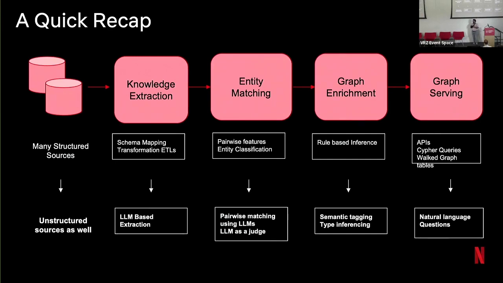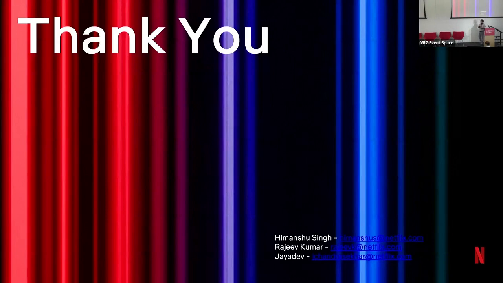We are moving from rule-based inferencing to LLM-based inferencing, where we are doing things like semantic tagging and entity type inferencing, where we are trying to identify what type of entity it is, and so on. And finally, we are moving our graph serving stack from traditional ways of APIs, graph queries, and pre-computed graph walks to more of a natural language interface. With that, I'll conclude our slides and I'm happy to take questions that you may have for us.